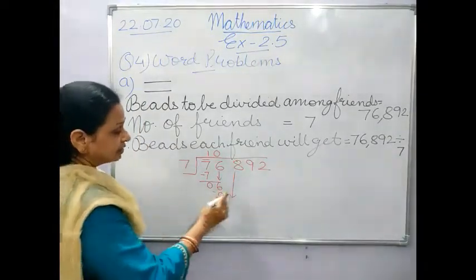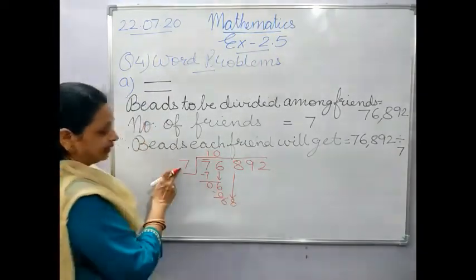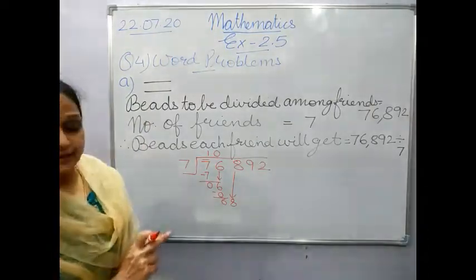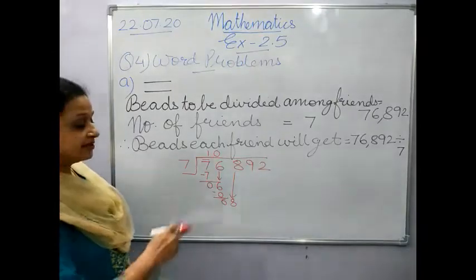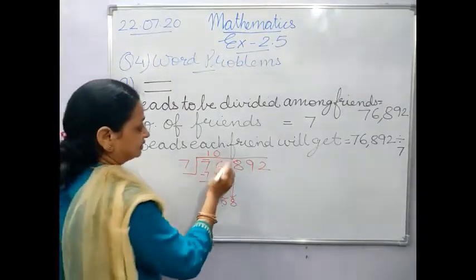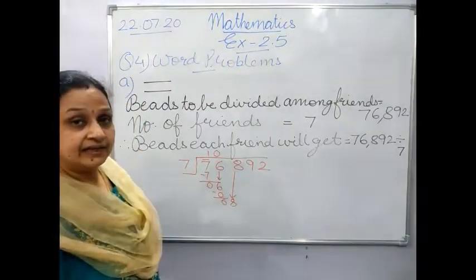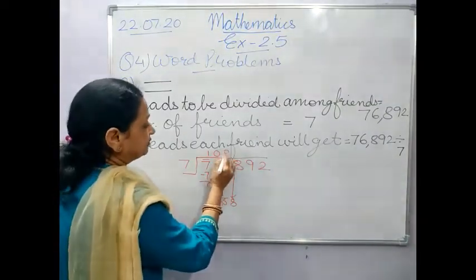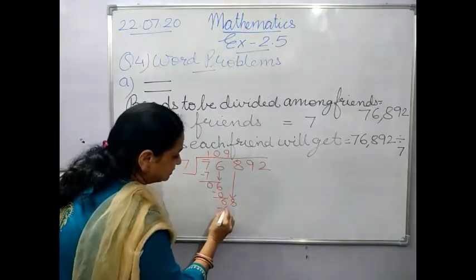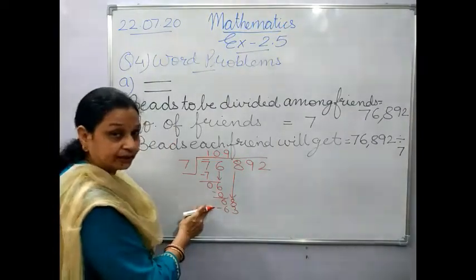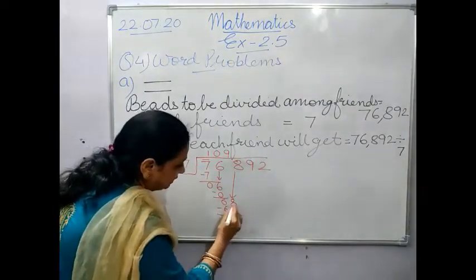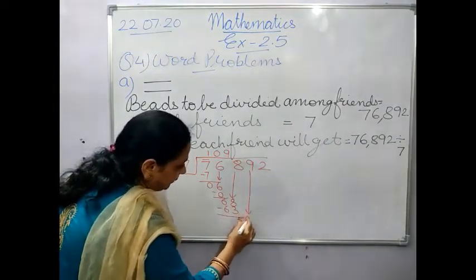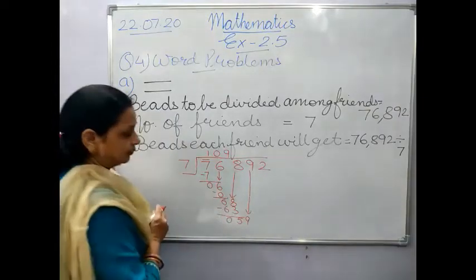Okay. Now search for this 68 in the table of 7. 7 sevens are 49. 7 eights are 56. 7 nines are 63. And 7 tens are 70. That becomes bigger. You cannot take that. So you will take 7 nines are 63 because this is the closest to it. Subtract. 8 minus 3 is 5. Bring this down. 6 minus 6 is 0.